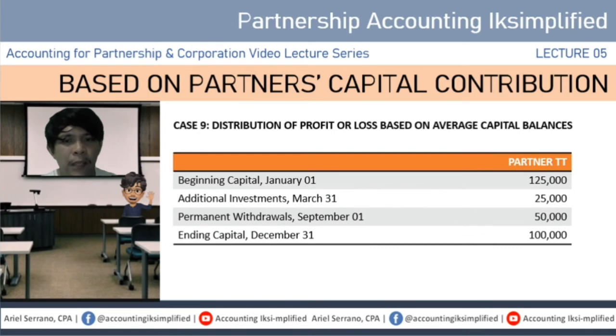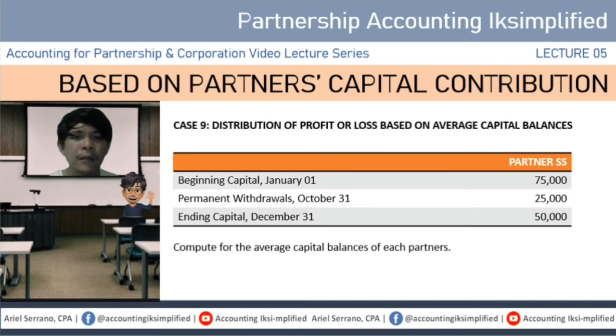Pagdating kay partner TT, ang additional investment nangyari noong March 31. Tapos, yung permanent withdrawal nangyari noong September 1. Kaya, by December 31, 100,000 din ang kanyang balanse. Pagdating naman kay partner SS, ang permanent withdrawal niya ay nangyari noong October 31, kaya by December 31, 50,000 na lang ang kanyang ending capital balance.